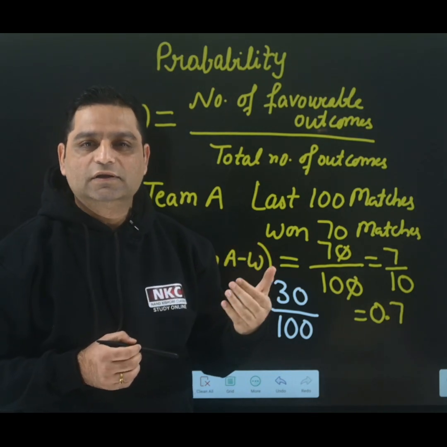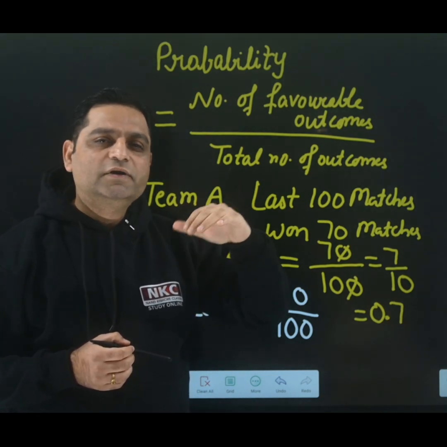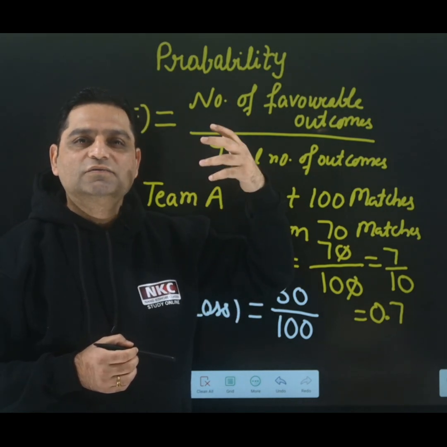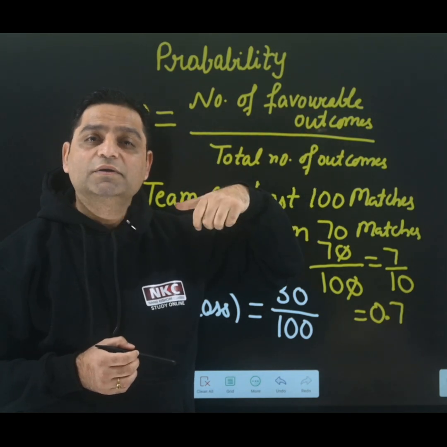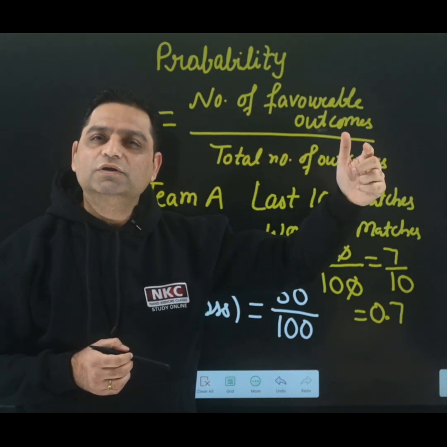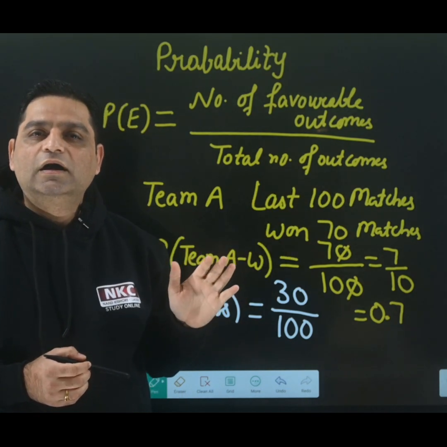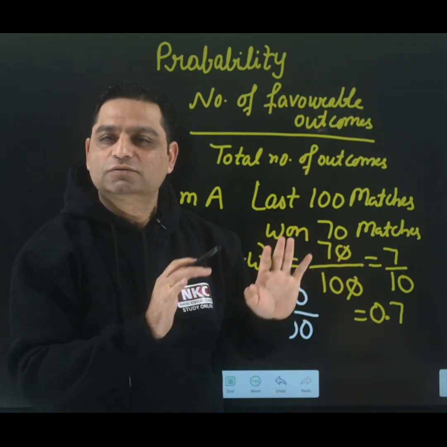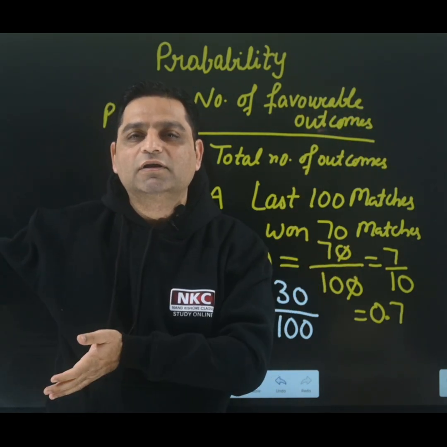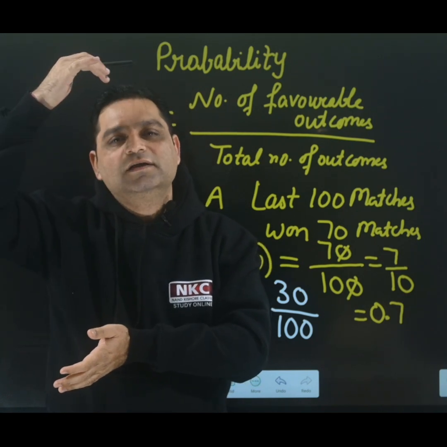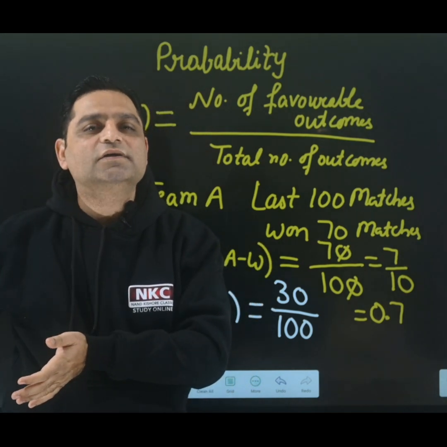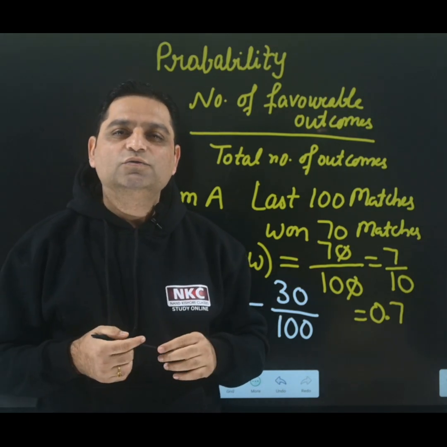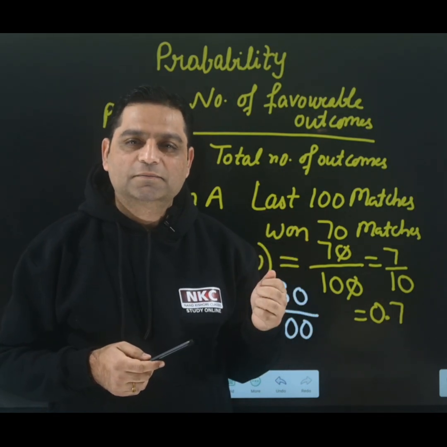But this is not the only case. Different situations you can have. Maybe let's suppose last 10 years data I am keeping with me, that every month of June it is raining or not raining. Out of last 10 years, 6 times it was a rainy season, 4 times it was not. The probability of this time it will rain or not is based on the past data. If 6 times it was raining, that means 6 upon 10 is the probability that rain will happen. But that depends on the situation; based on the data you can give the answer.